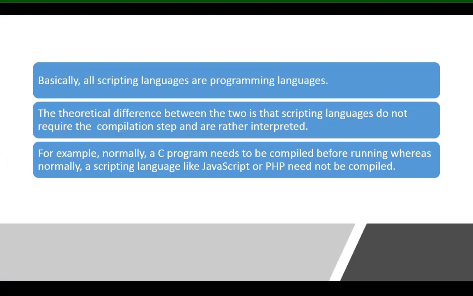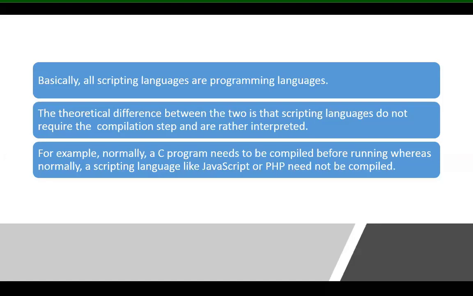All scripting languages are programming languages. We already observed in the Python program, we already did the addition of two numbers program, so it acts as a programming language. And we did not use any compilation process in Python, so it is called a scripting language.